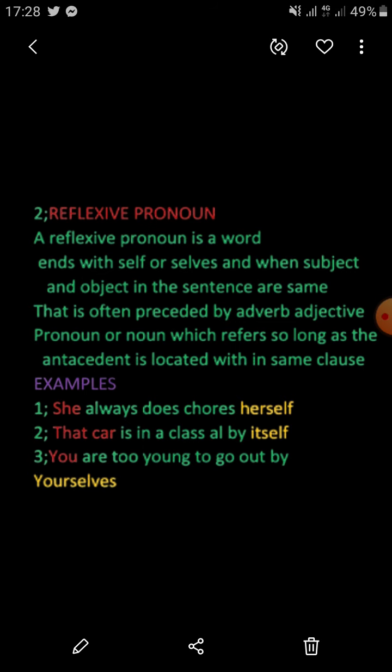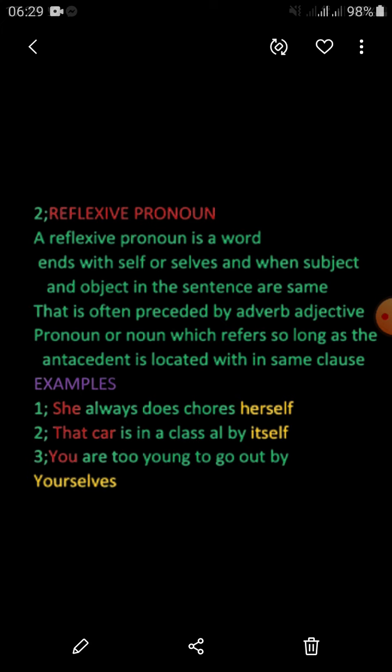So now look at the example. She always does chores herself. Look at she and herself. Both of them are the same community. How? Because if I discuss the table of pronoun cases, when we talk about subjective pronoun, we say he, she, possessive her, objective then again her, and reflexive herself.